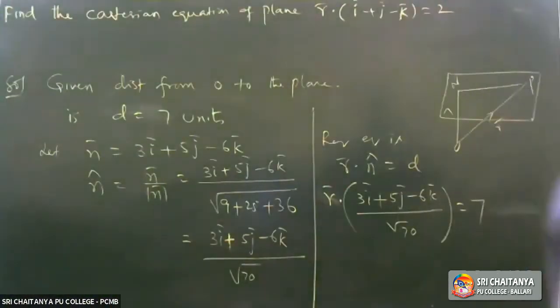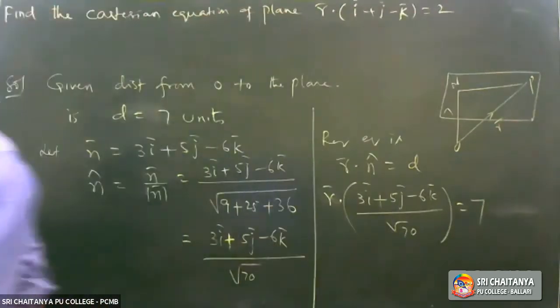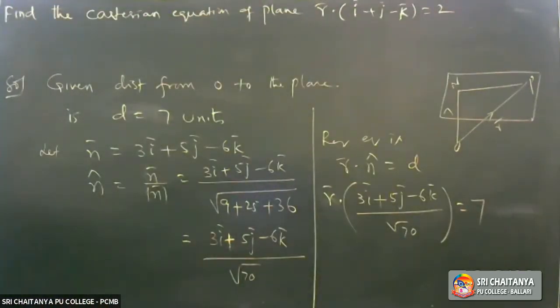Find the Cartesian equation of the plane r bar dot (i plus j minus k) equals 2.